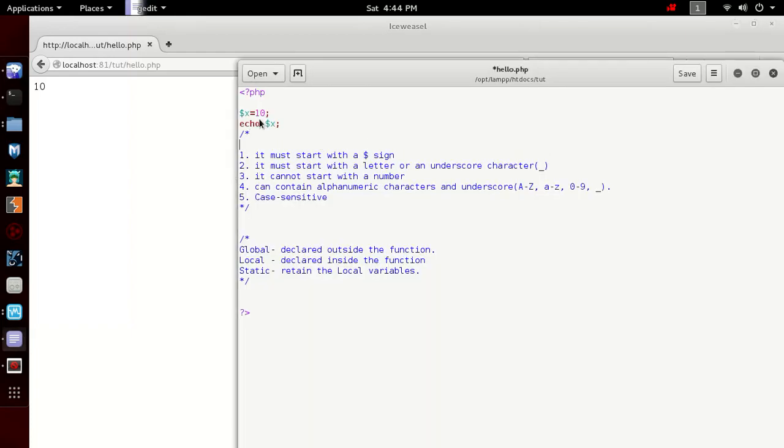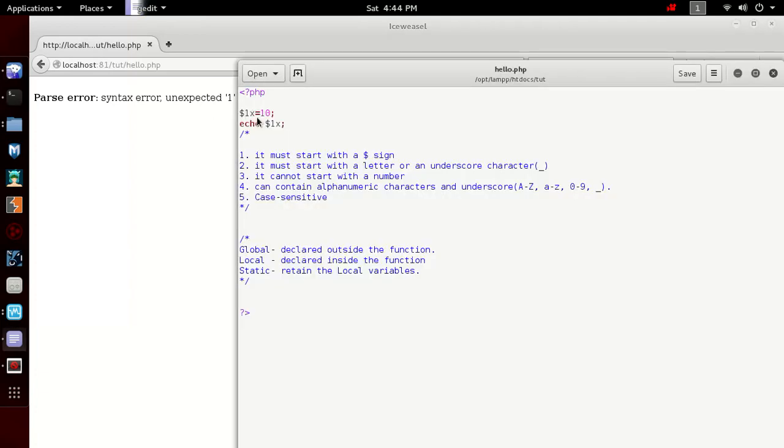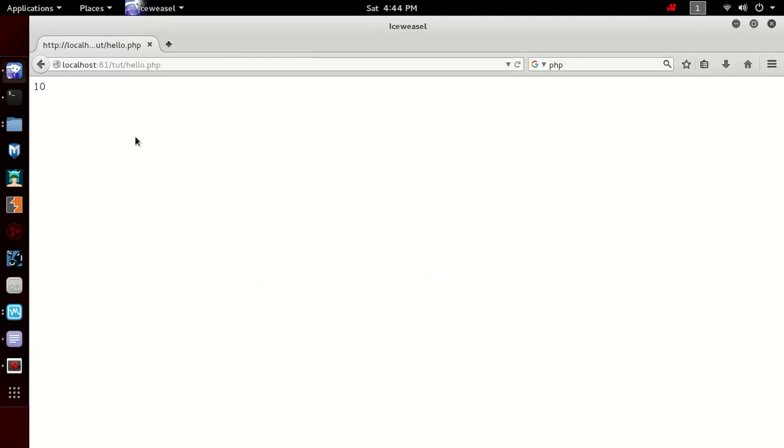Now if I make its name 1x, to check the rule that a name cannot start with a number, let's see what will happen. You can see we have got a syntax error. So this shows that a variable name cannot start with a number. But if I add 1 after the x, then see what happens. And we again get the value 10 displayed on the screen.